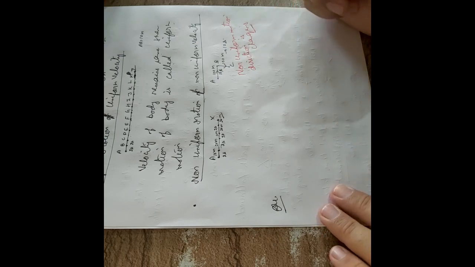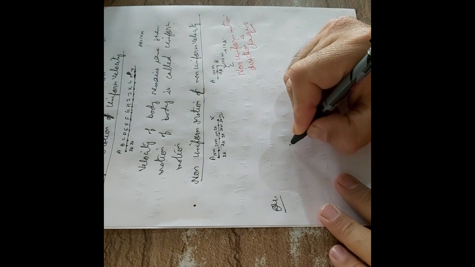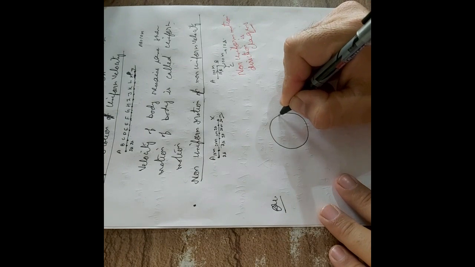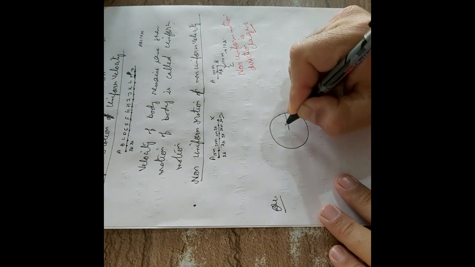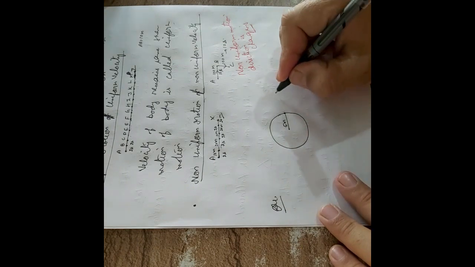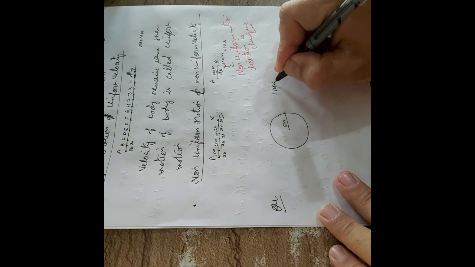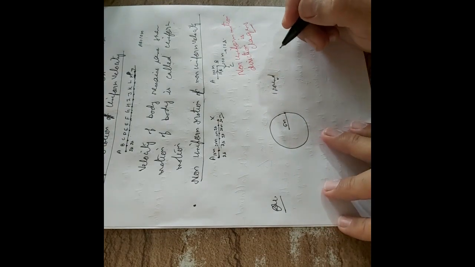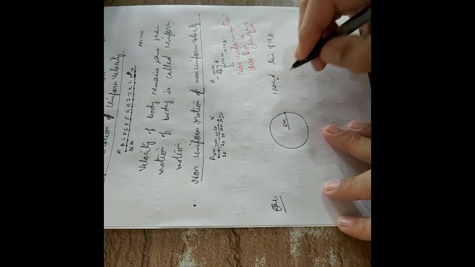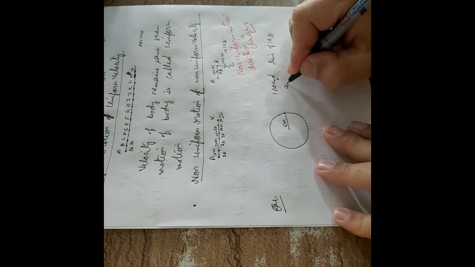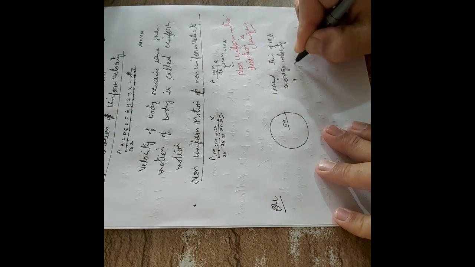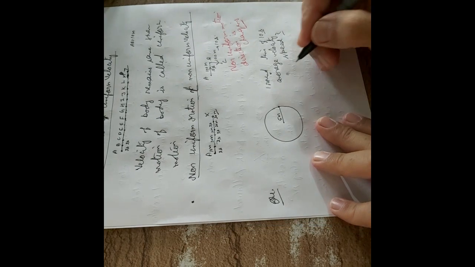Now, my question is, let us say a body is moving along a circle. Let us say 5 meter is the radius of the circle, and a body makes one round around the circle, and body takes time of 10 seconds. My question is, calculate average velocity and average speed. Can you calculate?